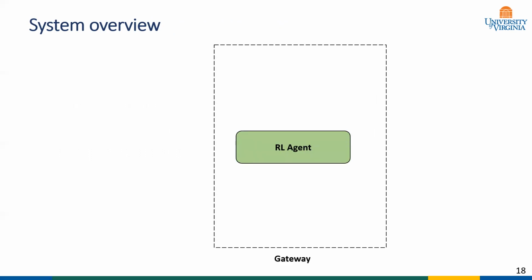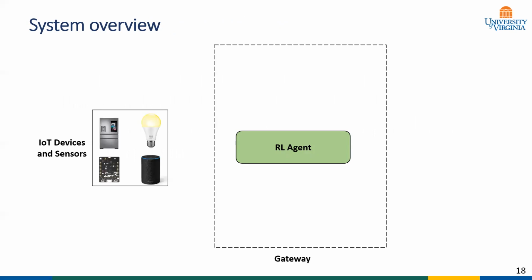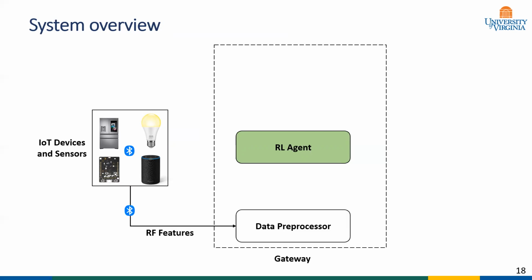Now I'm going to discuss the overview of the system. The center of the system is an RL application running inside a gateway of a room. Inside the room, we'd have some smart devices and sensors who can communicate with each other through Bluetooth. This communication can create some radio frequency features, which the RL application would receive wirelessly via a data processor module. Using this RF feature, the RL agent would decide whether the room is occupied or not.